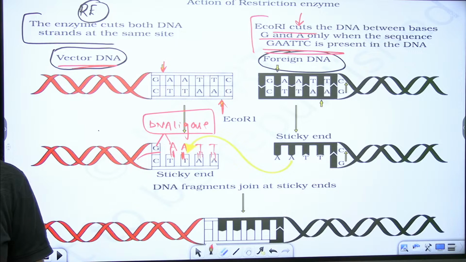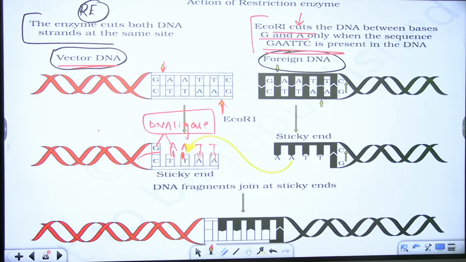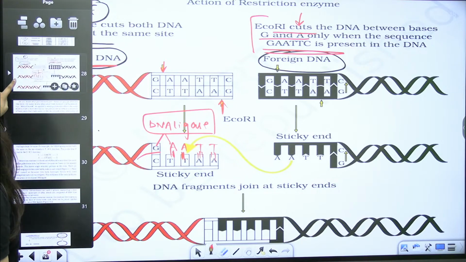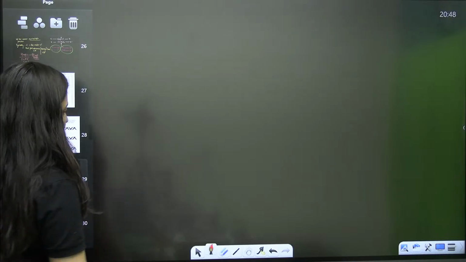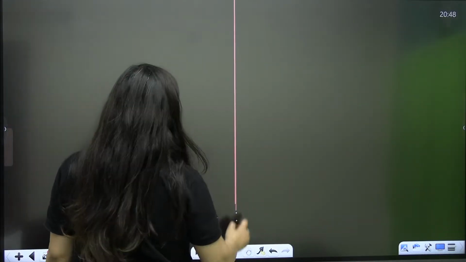So another enzyme that we use here is your DNA ligase. That is the molecular glue. This is another category of enzymes. DNA ligase, it is the molecular glue.